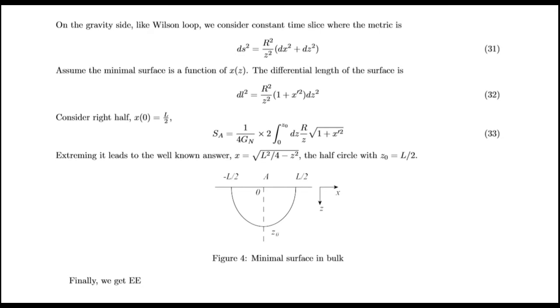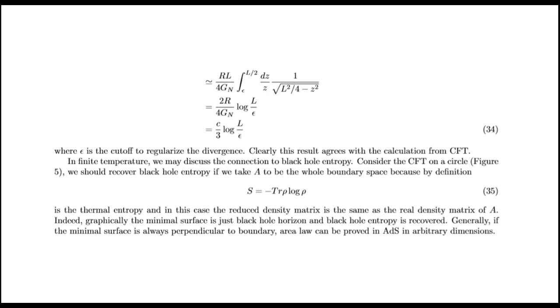On the gravity side, we consider a constant time slice where the metric is this. Assume the minimal surface is a function of x(z). The differential length of the surface is this. Consider the right half, which is this, and extremizing it leads to the expected answer, the half circle with center x0. Finally, we get the entanglement entropy, where epsilon is the cutoff to regularize the divergence. Clearly, this result agrees with the calculation from CFT.